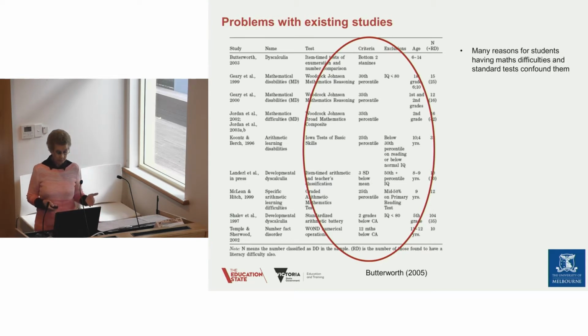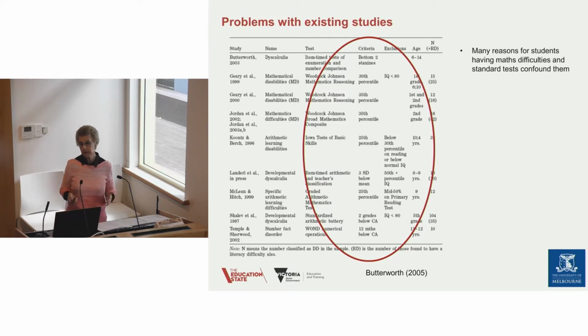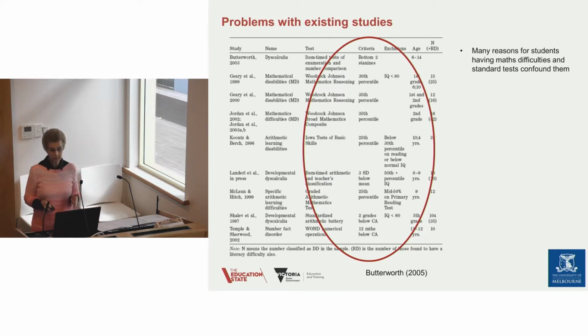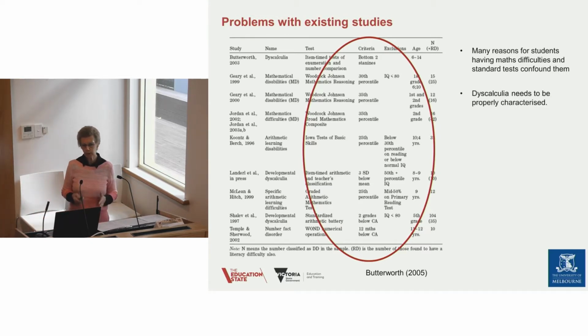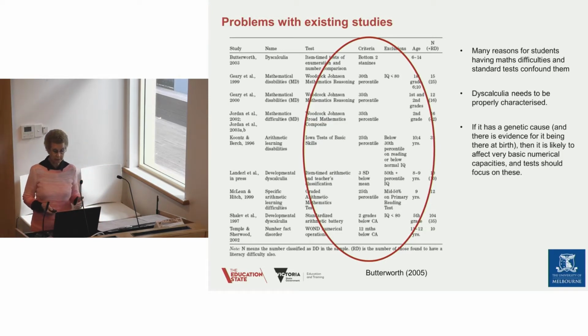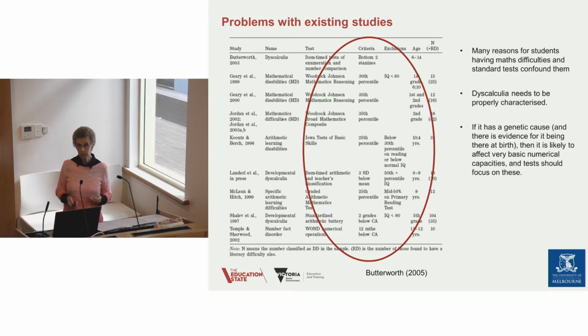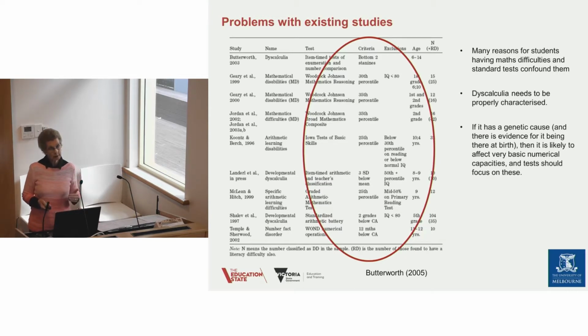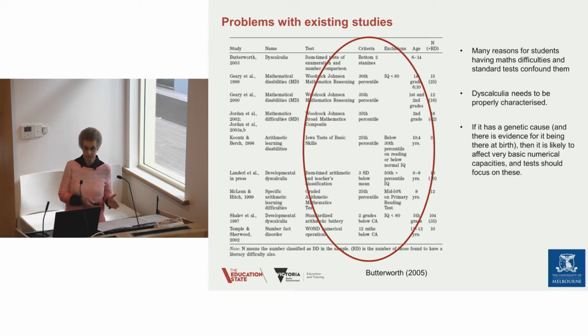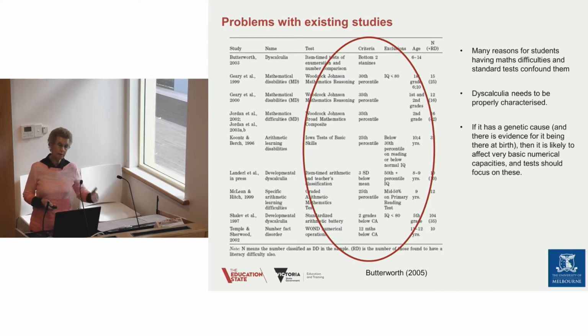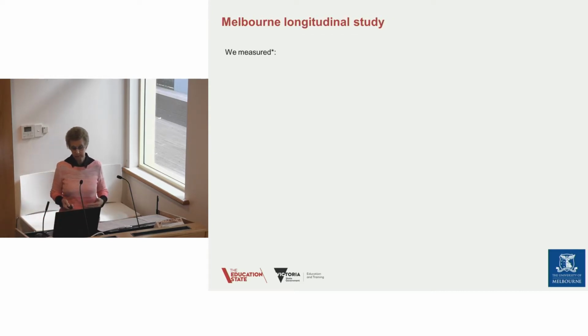So this is from a Butterworth article, and there are many reasons for students having maths difficulties, and it looks like the standard tests are actually confounding these difficulties. So we need to properly characterize dyscalculia, not using these kind of average normed tests. If it has a genetic cause, and we suggest it may well, given that it is there at birth, then it's likely to affect the basic numerical capacities, and the tests need to focus on these. Often these other tests don't focus on core number abilities, they focus on the acquired or the cultural number abilities.